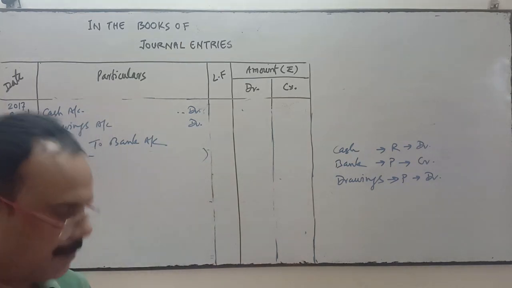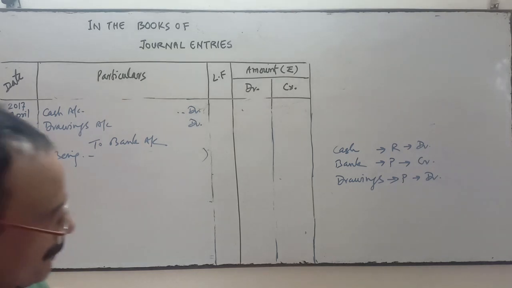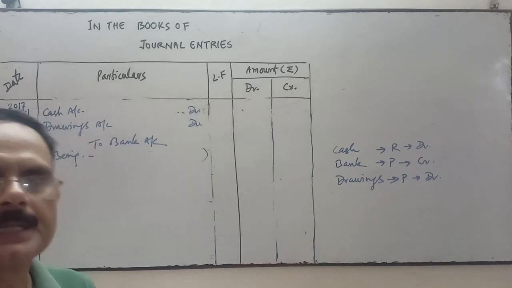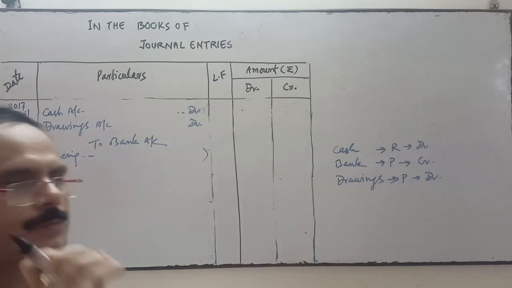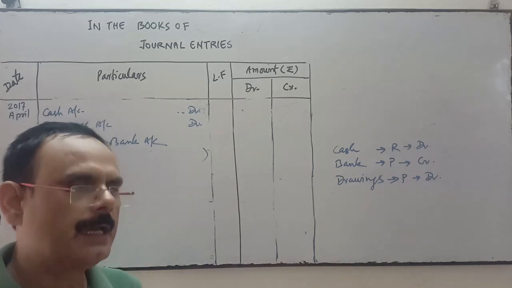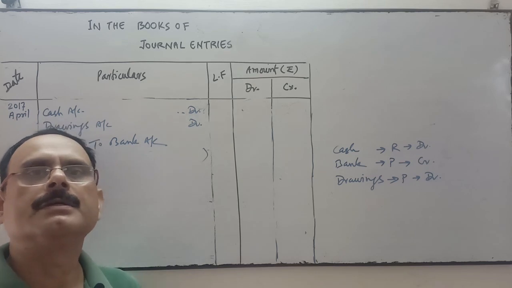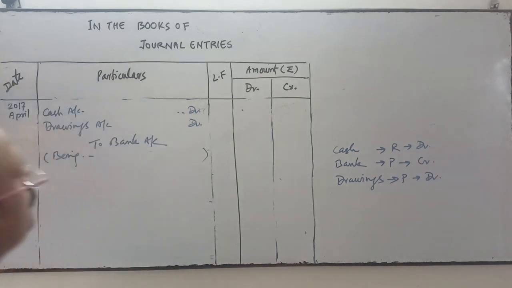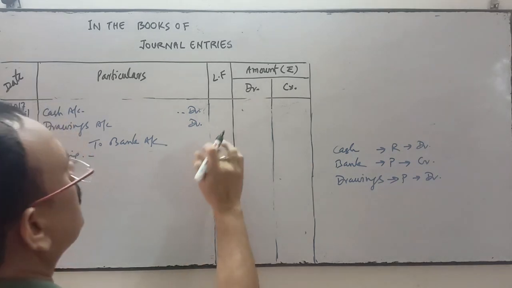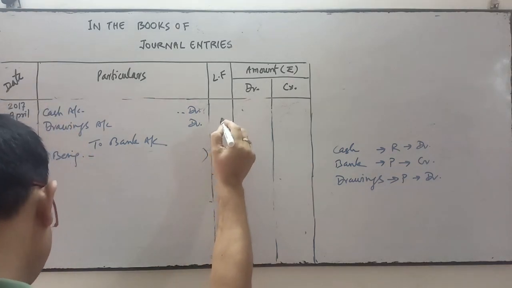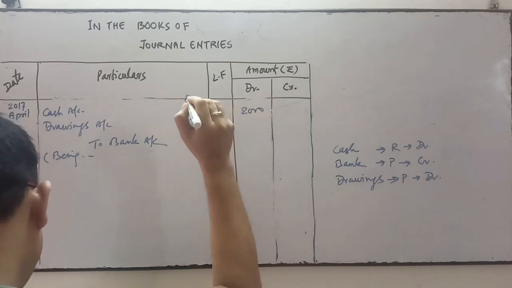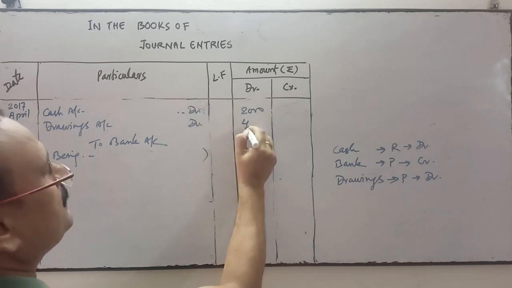Being amount withdrawn for office use and personal use of the proprietor respectively. This will be the narration. So the amount will be how much? Cash withdrawn is 2,000, cash debit 2,000. For private use it is 4,000.